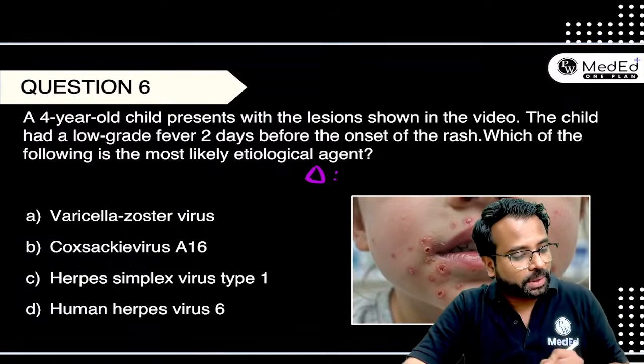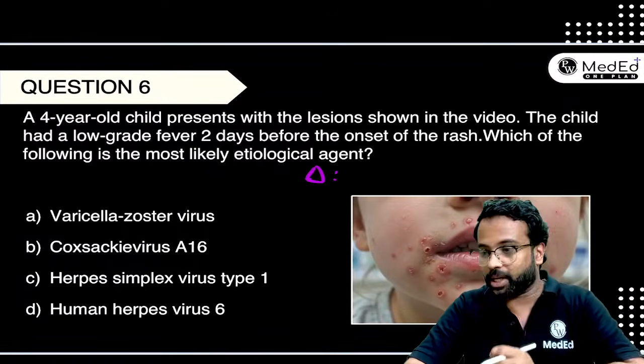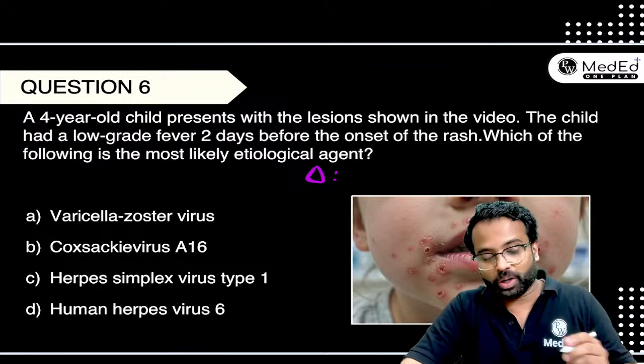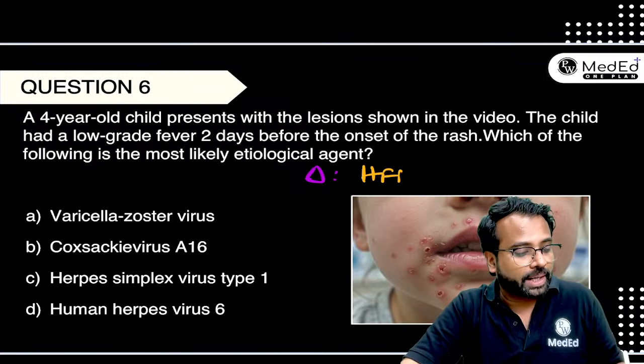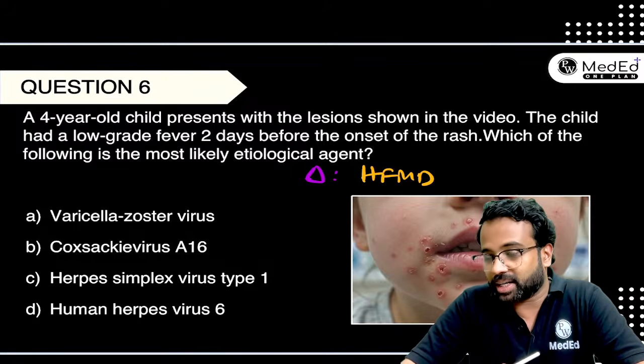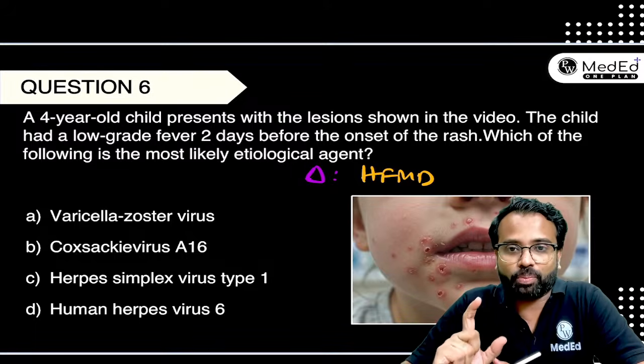First tell me the diagnosis, and then we see what is the etiological agent. Yeah, very good. So here all of you are answering in the chat box, the diagnosis should be hand, foot, mouth disease, right? So you're able to diagnose the hand, foot, mouth disease now.